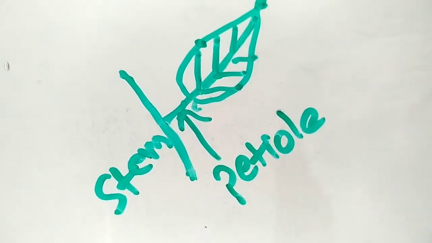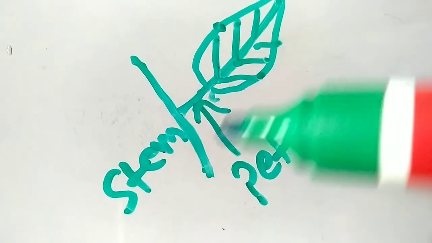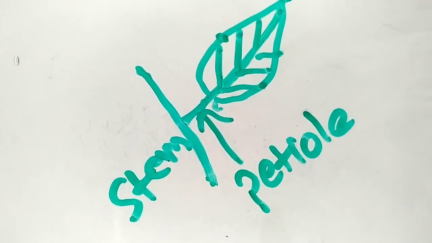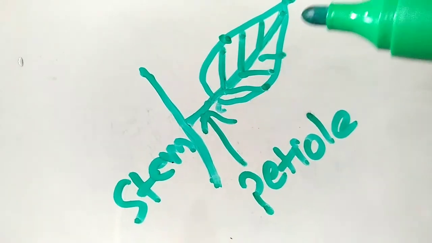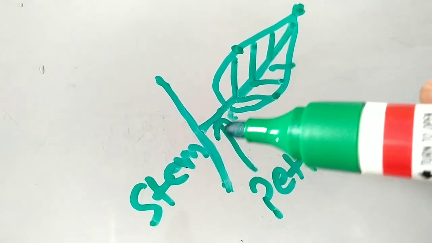This is the tip of the leaf. Now if there is only a single leaf attached to the stem, it is called a simple leaf.